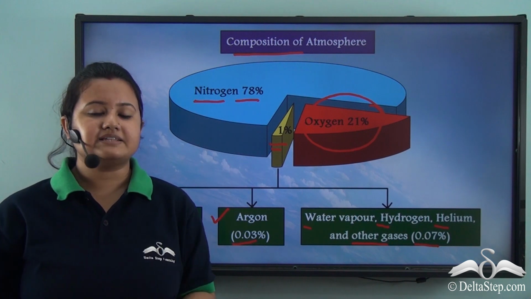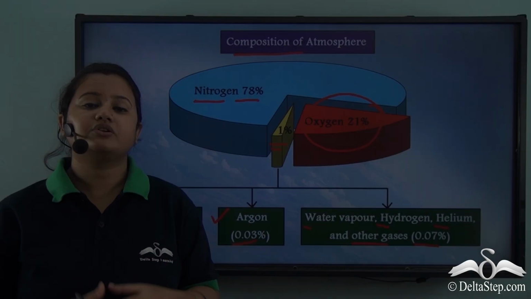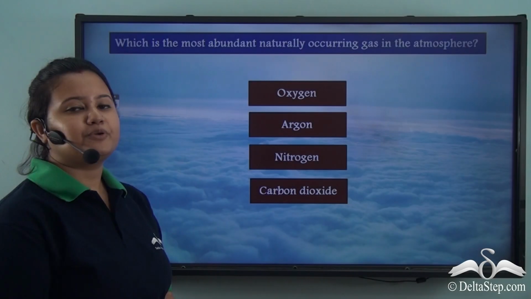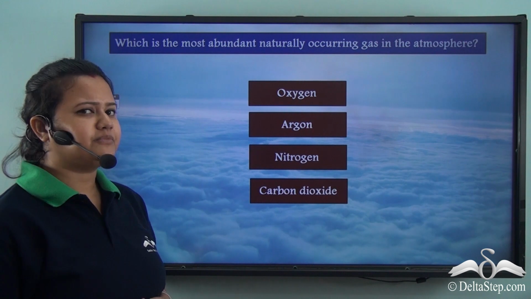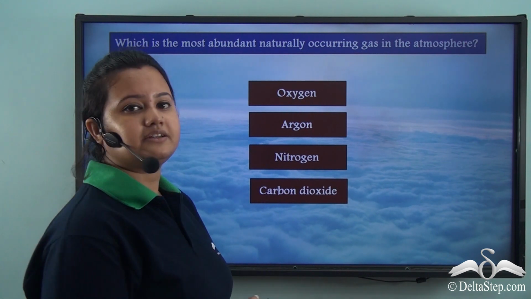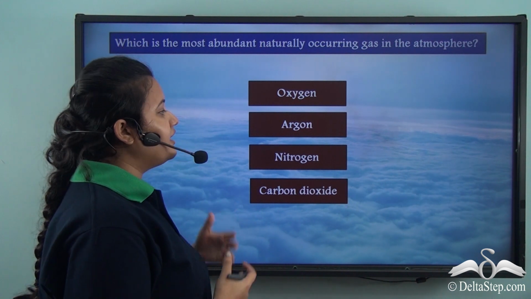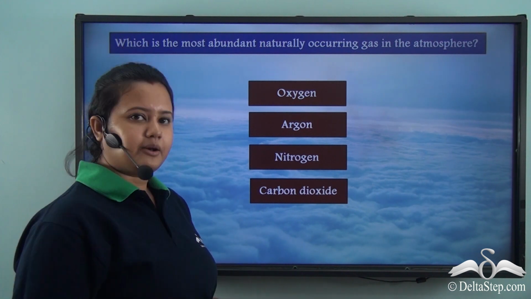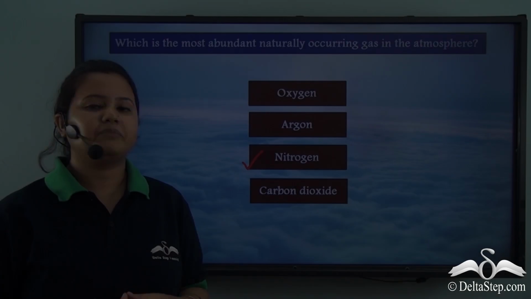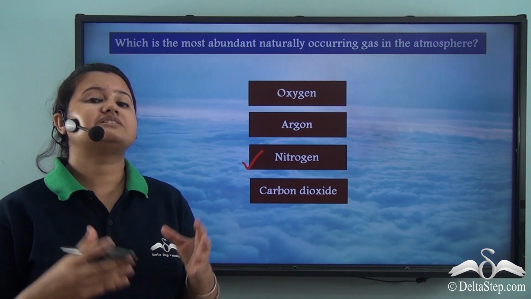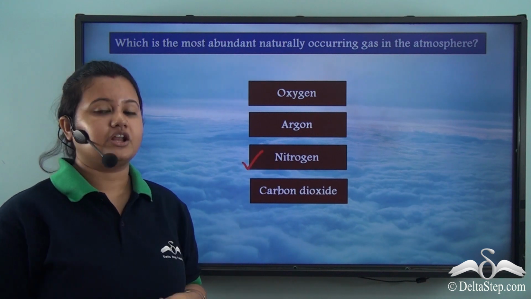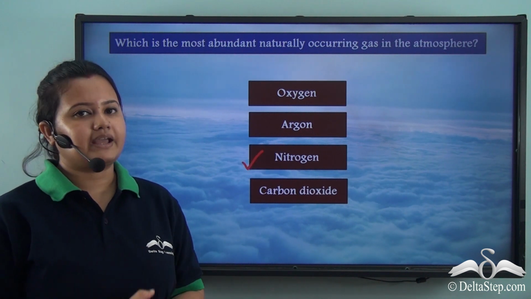Now these gases have several importance. So now let us learn the importance of these gases. Now before we proceed with our lesson, can you help me to answer this question? Which is the most abundant naturally occurring gas in atmosphere? Is it oxygen, argon, nitrogen or carbon dioxide? Well, the correct answer is nitrogen, because we just now learnt that around 78% of the Earth's atmosphere is composed of nitrogen. So nitrogen is the most abundant gas.